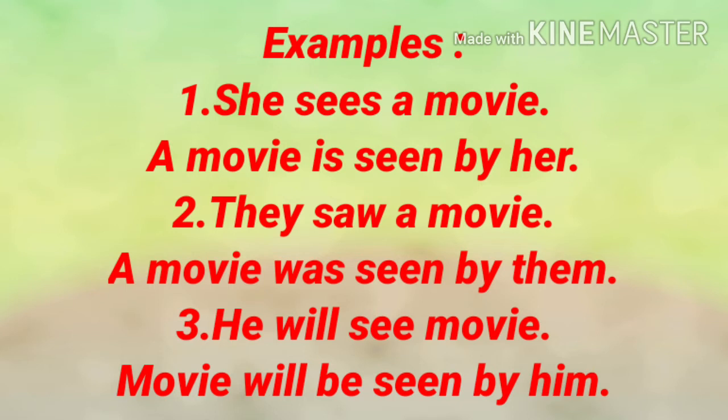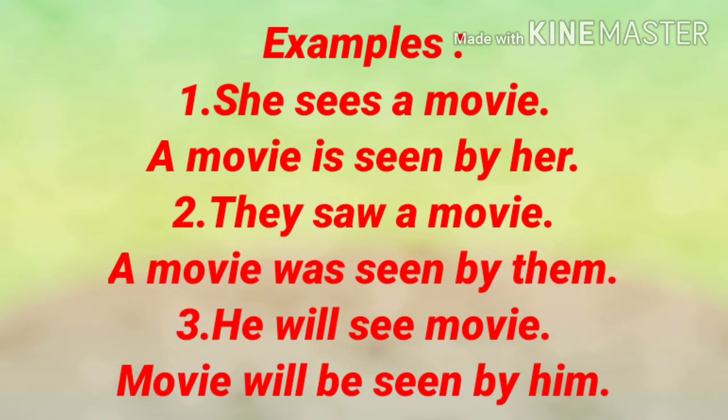It is simple present tense. When simple present tense is in active voice, how to convert it into passive voice? Answer is, a movie is seen by her. Here in passive voice, a movie is a subject, but a movie was object in active voice. Here it is a simple present tense, so here is. Then sees, third form, seen. So seen by, this action is done by subject, she converts into her. So passive voice is, a movie is seen by her.